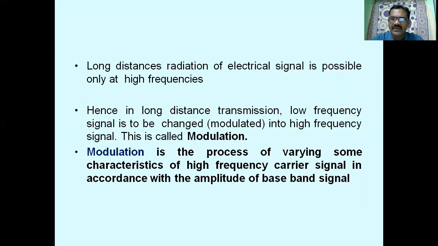You can take the amplitude of the carrier and vary it in accordance with the amplitude of the message signal. Or you take the frequency of the carrier and vary it in accordance with the amplitude of the message signal. The third way of doing modulation is to take the phase of the carrier and vary it in accordance with the amplitude of the baseband signal or message signal. Therefore, modulation is defined as the process of varying some characteristics of a high frequency carrier signal in accordance with the amplitude of the baseband signal.